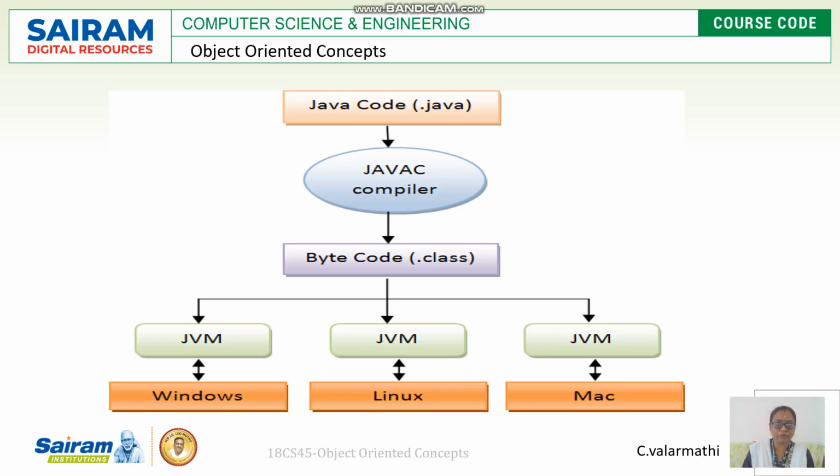With the help of the JVM and the class file, you can run Java programs in any of the operating systems. Here, three examples of operating systems are given: Windows, Linux, and Mac. So likewise, with only the JVM and the class file, you can execute any kind of Java program.